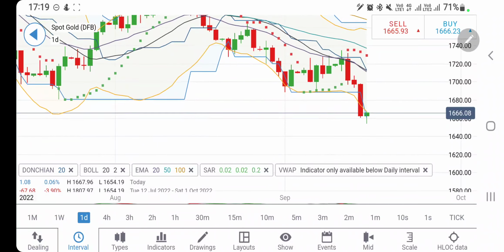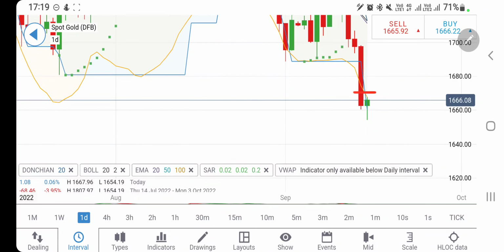If you look at the daily charts, the candle has seen the lows. And if you consider this as a channel, the highs are there at 1685-90 levels. In fact, it can try to achieve further highs. If it reverses beyond 1680, definitely we can see a further bullish move. I don't expect that it may try to achieve the highs here, but yes, there is a probability of it flying if it trades above 1670. Just be cautious of 1670 on the upside, be cautious of 1660 on the downside.